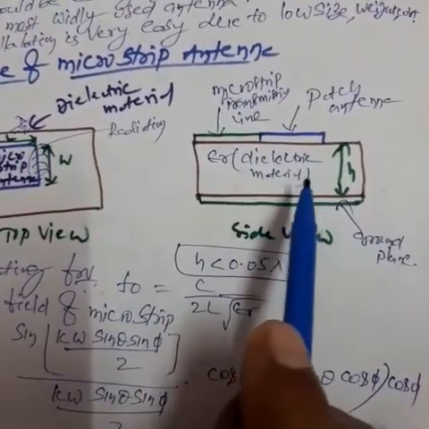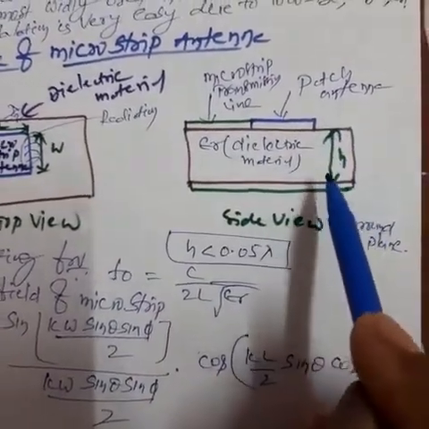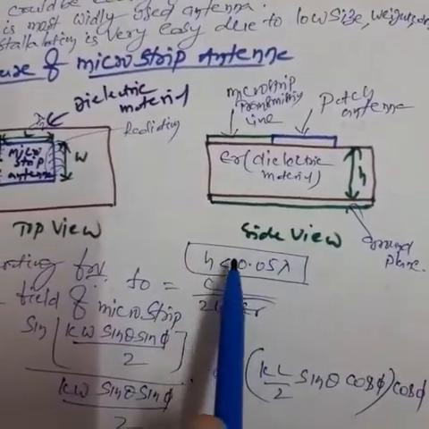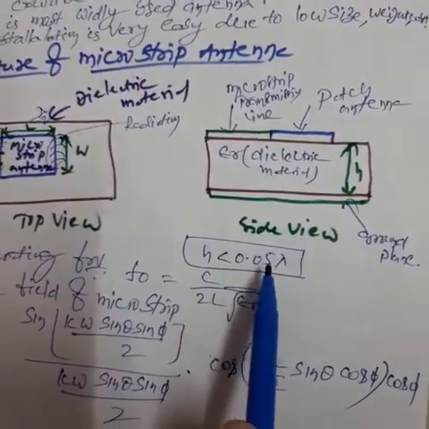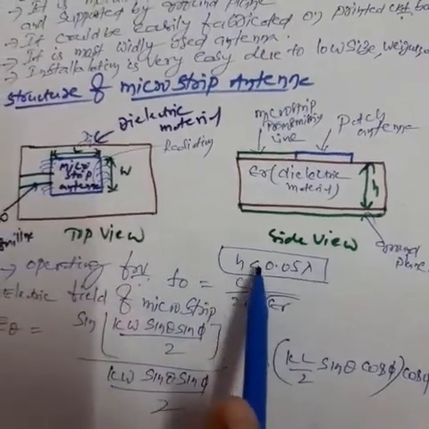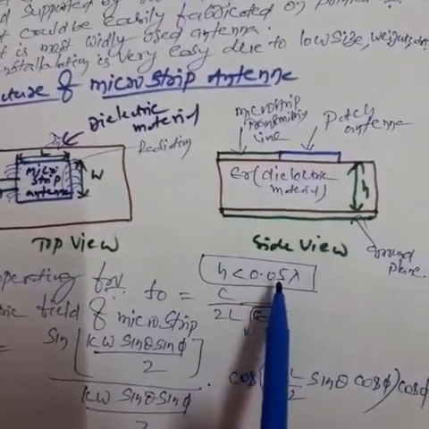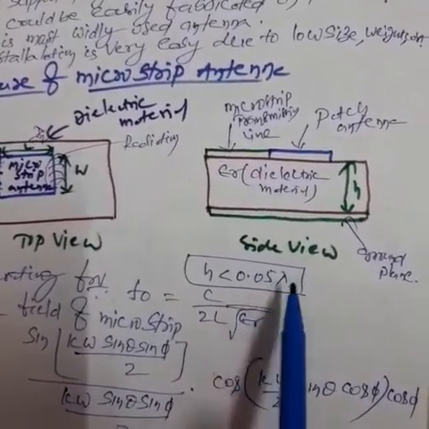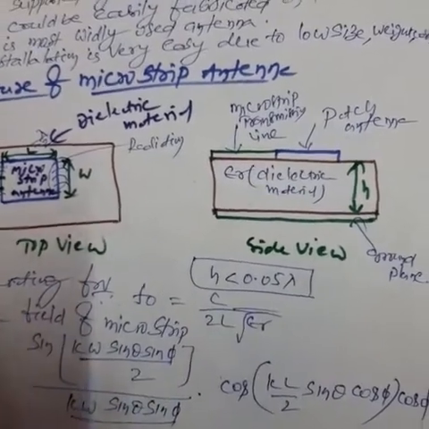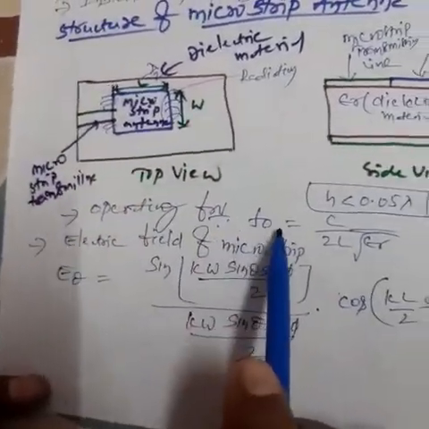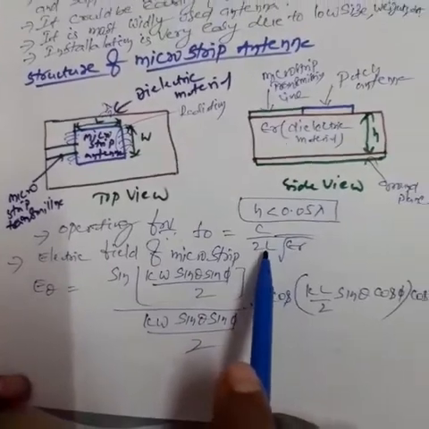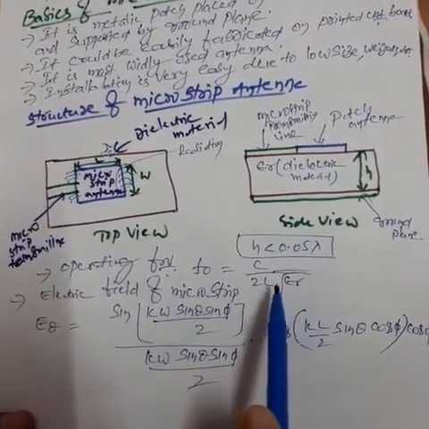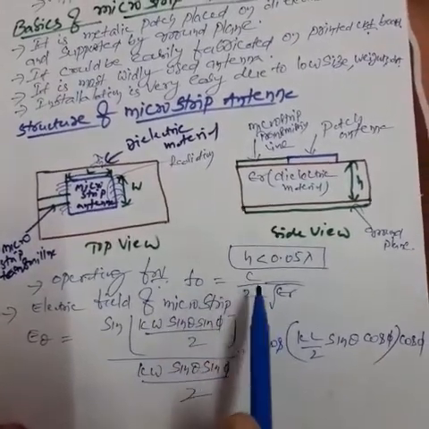In the side view, h is the height of the dielectric material. That h is always lesser than 0.05 lambda. For the operating frequency, f naught is equal to c divided by 2 lambda under root of epsilon r. This is the formula for finding the operating frequency.